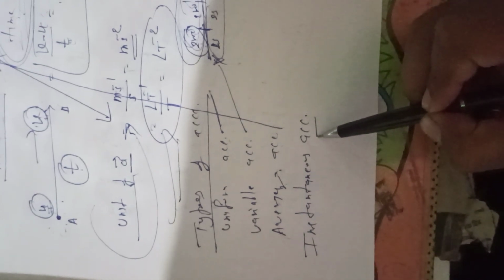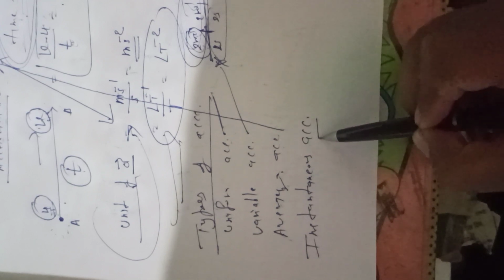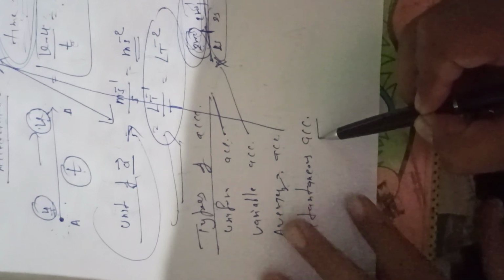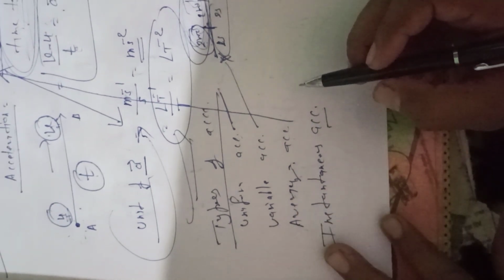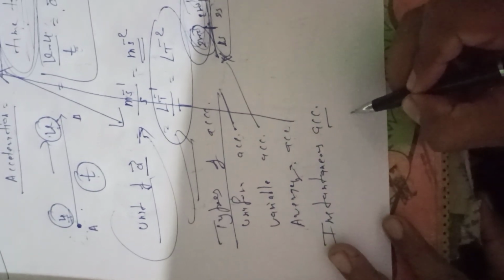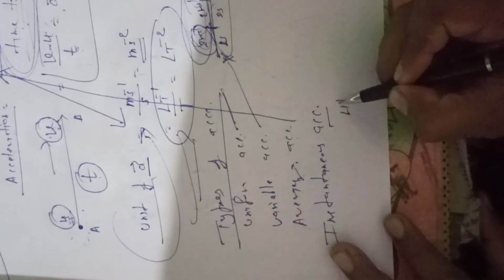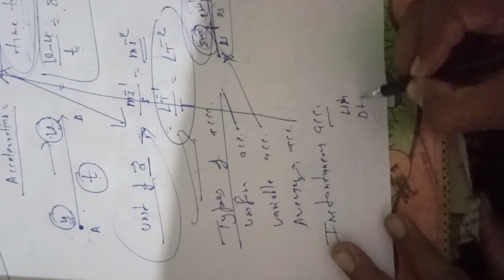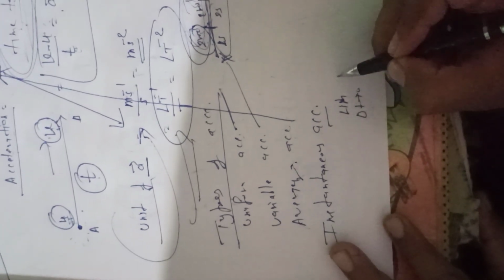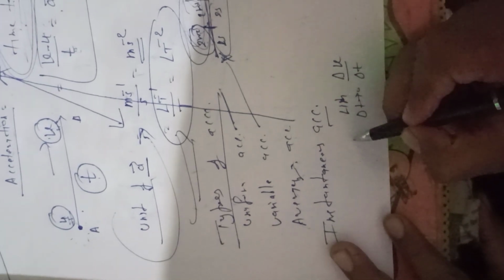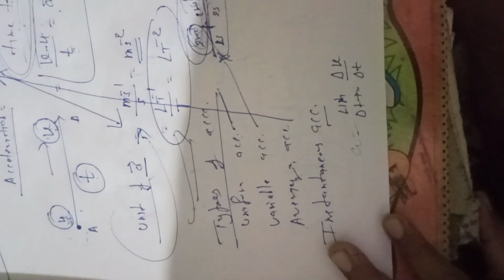Now if we take a small change in the velocity in a particular time delta t, then we can write the instantaneous acceleration in the same way: limit delta t approaches 0, delta v upon delta t, and this will be equal to the acceleration.